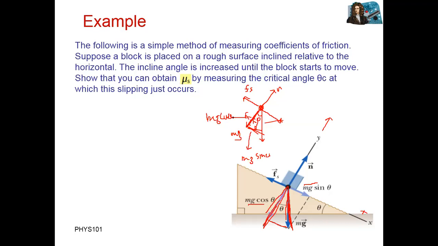Still there is no motion, correct? So from Newton's first law, we can say that the sum of all forces along the x-axis equals 0 because there is no motion. Actually there are two forces. One is mg sine theta, and the second is the friction force. If we take mg sine theta on the positive axis, we have mg into sine theta minus static friction force, which is on the negative axis, equal to 0.